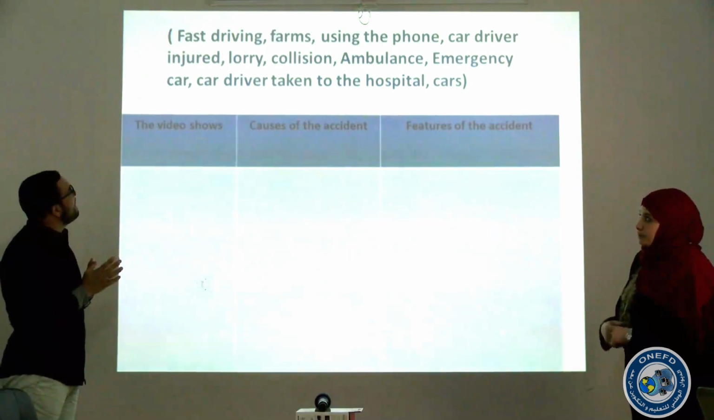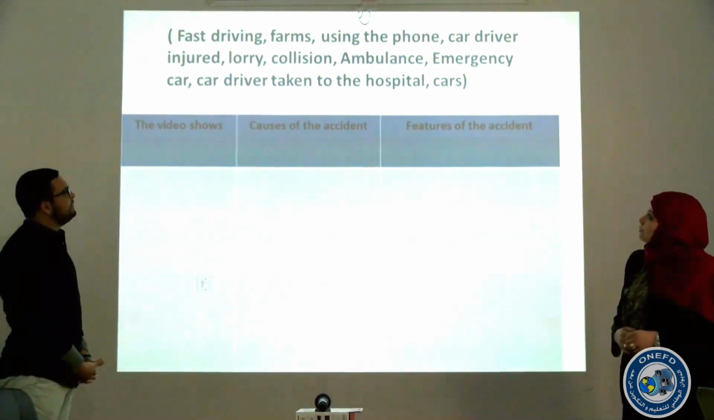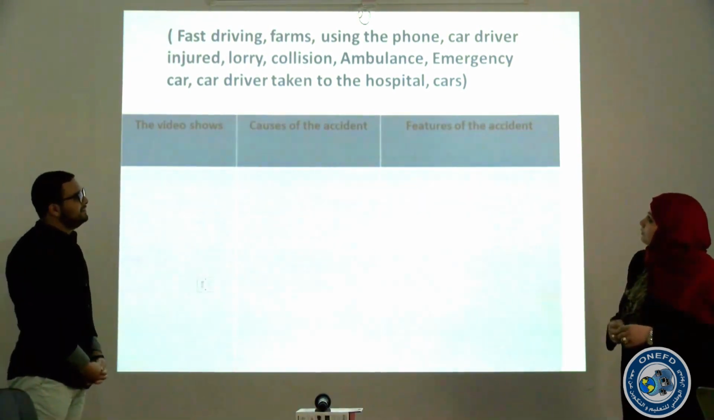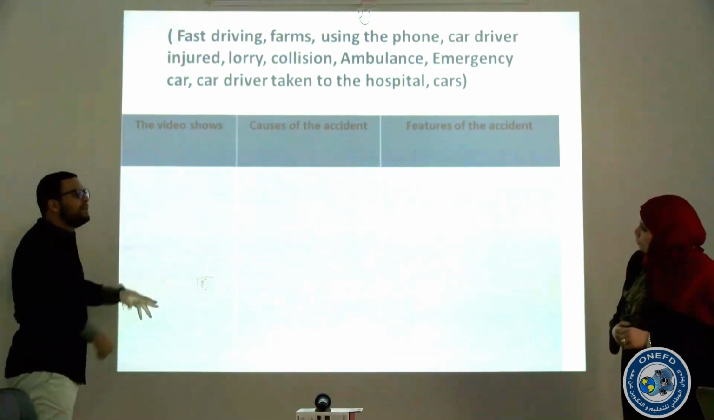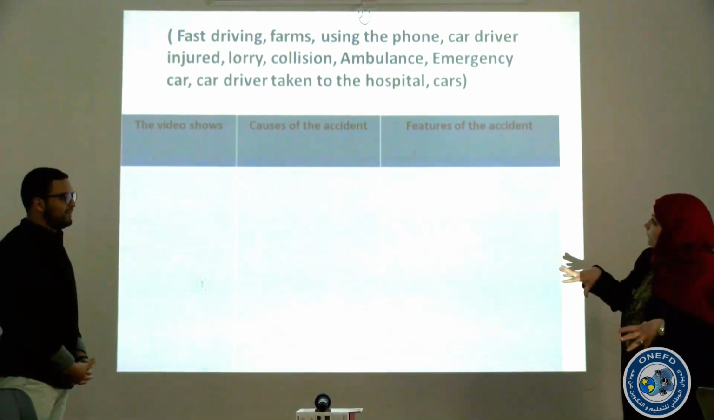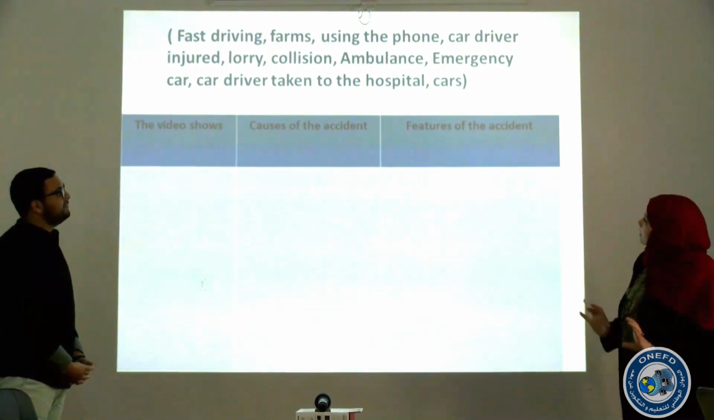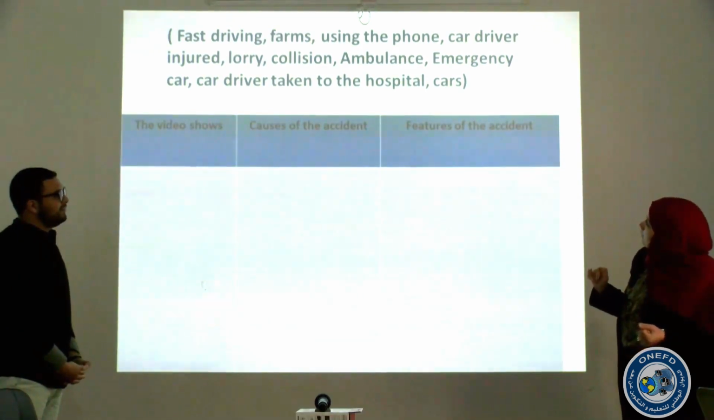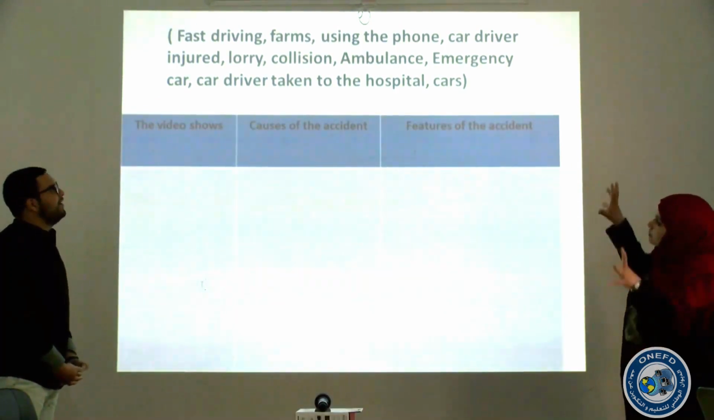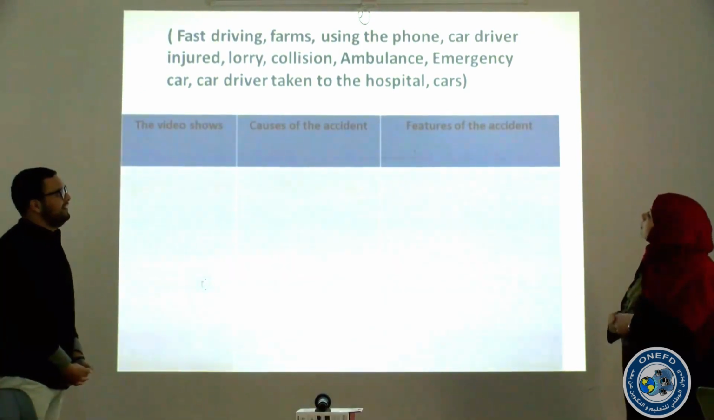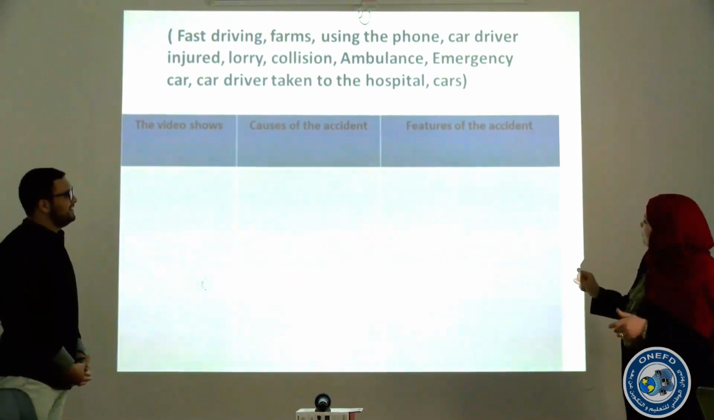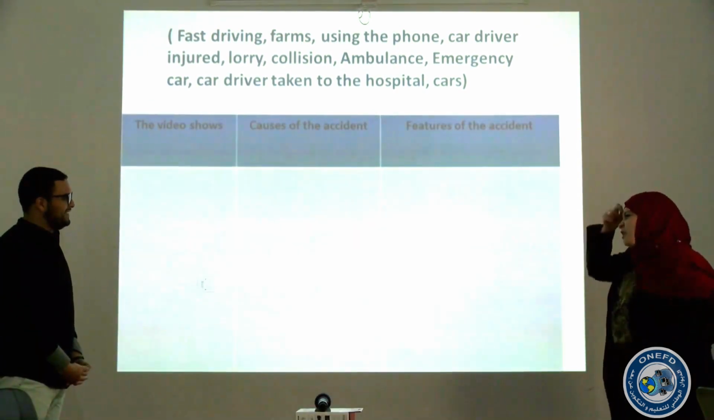All right, I will just give it a try. So the video shows, I think, fast driving. You give it a try for all, and then we see the answers together. Go ahead. Okay. There was a car driver injured in the video shows, I think. Features of the accident. It was, let's say, fast driving, actually, this one, fast driving, because it describes features of the accident. All right. Car driver injured. Causes of the accident, it's also because of, well, it's a bit confusing. Because I do not remember all the details.